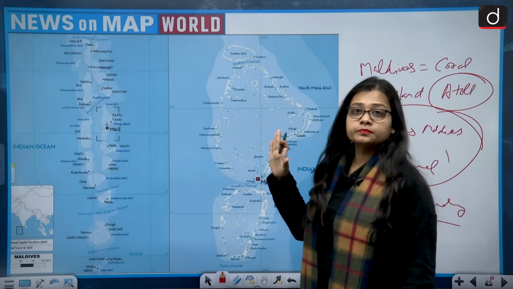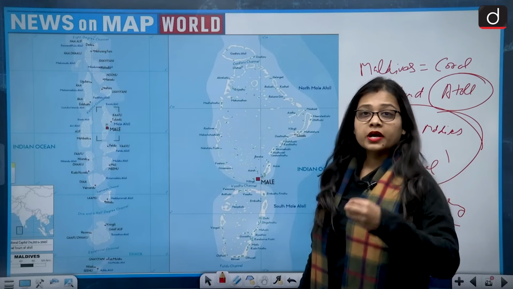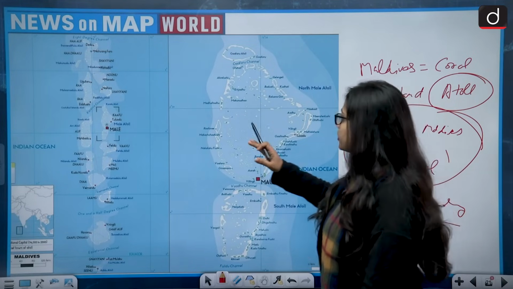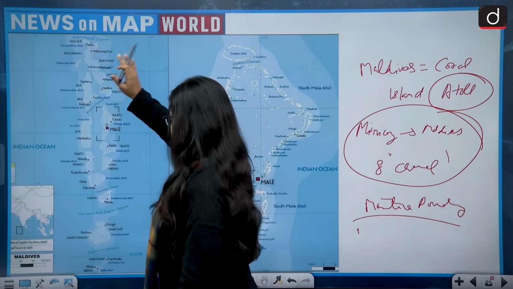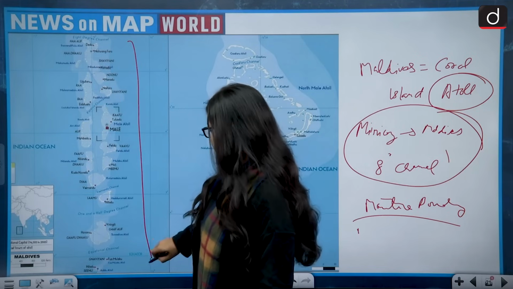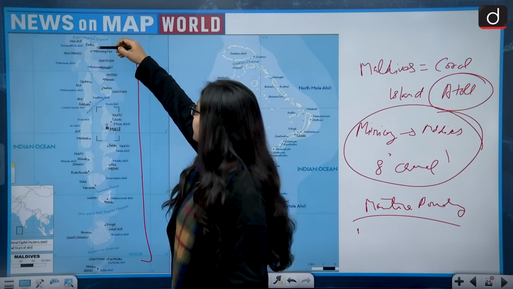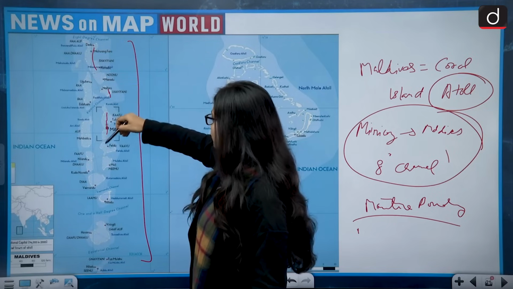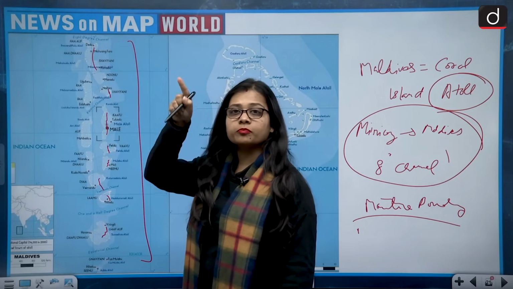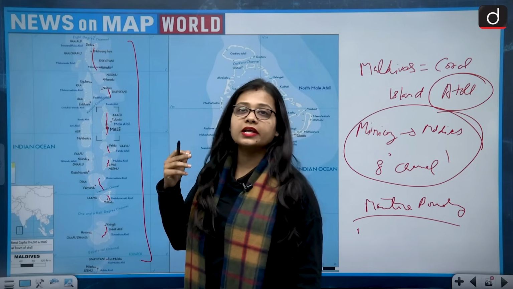If we talk about Maldives, this is how the island country looks. See this map first of all, then I will show you a more elaborate map. It has different islands situated in a chain form, and it is also a type of atoll coral island.